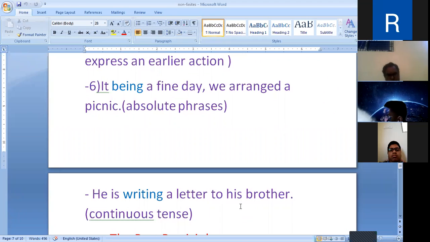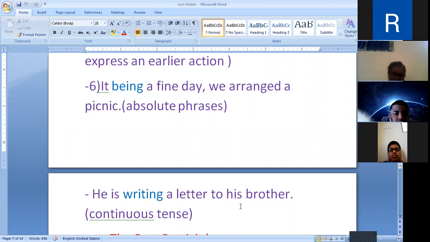For example, the children saw the teacher. One sentence. And the next sentence, they ran away. First sentence is the children saw the teacher, and second sentence, they ran away.